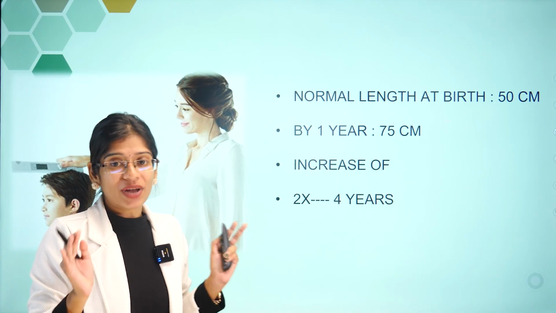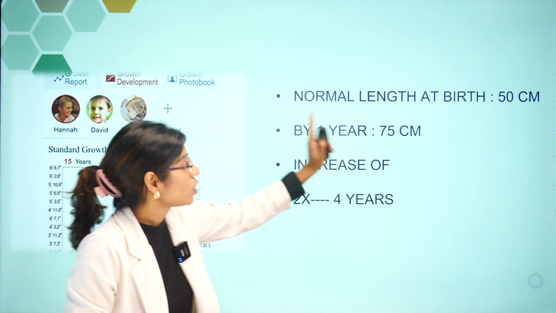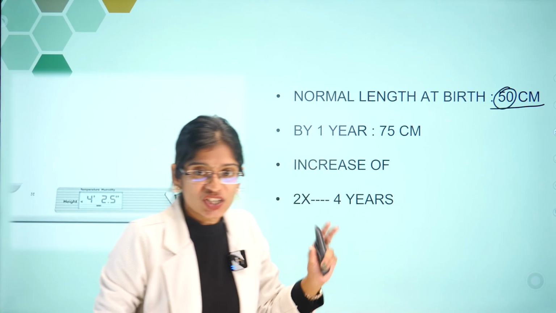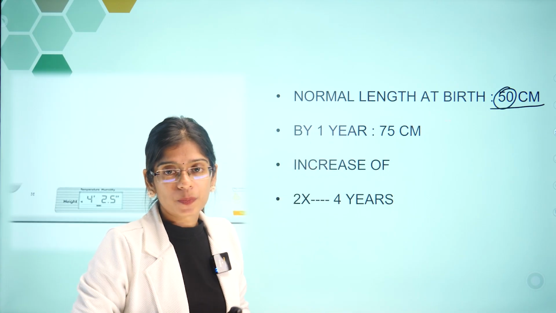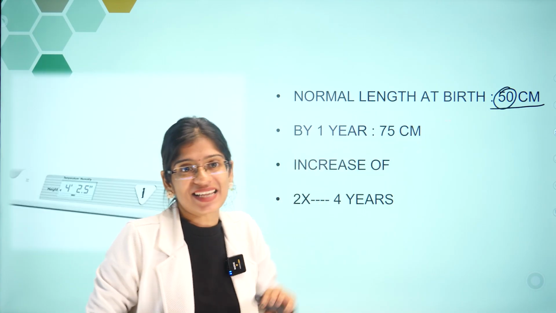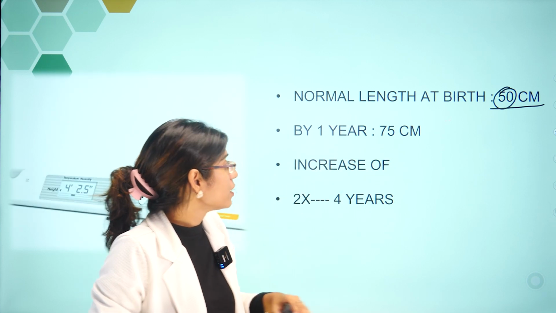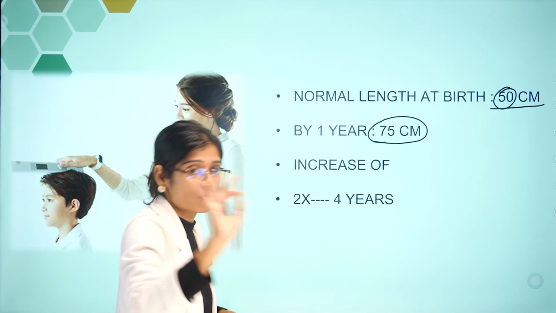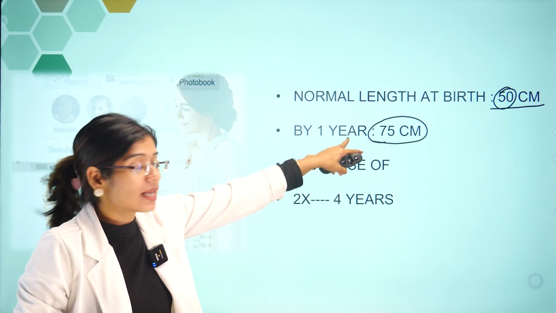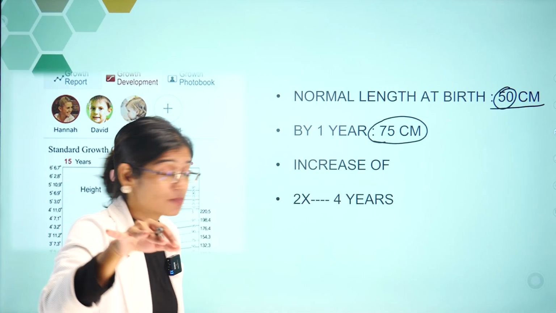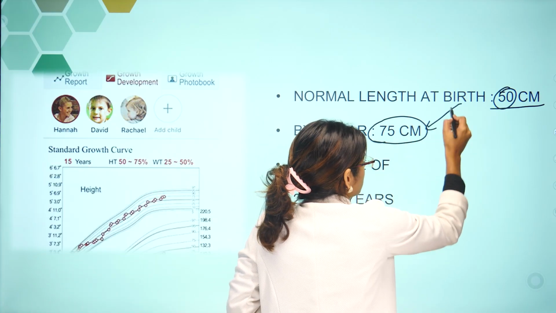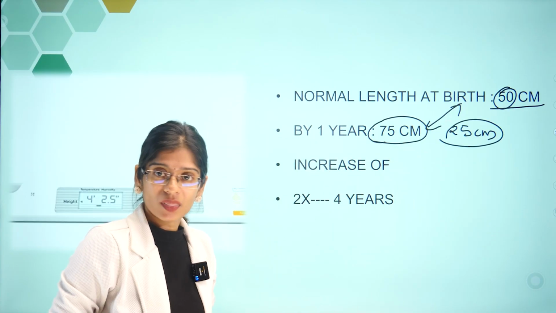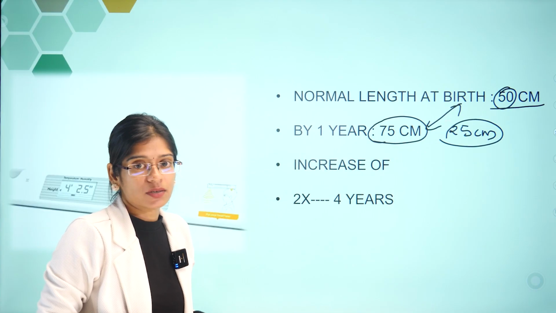A healthy newborn's normal length at birth is 50 centimeter. By 1 year, the length should increase up to 75 centimeter. This is normal. By one year of age, what should the length of the child be? 75 centimeter, which means in this one year the child should gain 25 centimeter.